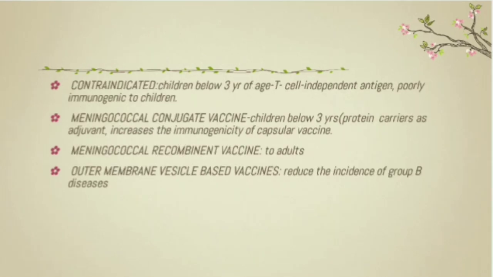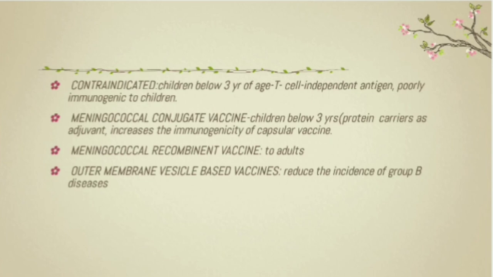This vaccine is not given for children below 3 years of age. Why? Because similar to the pneumococcal vaccine, meningococcal capsular vaccine is also an example of T-cell independent antigen and poorly immunogenic to children. Then how we will vaccinate children below 3 years of age? So here we have meningococcal conjugate vaccine which can be given to younger children.